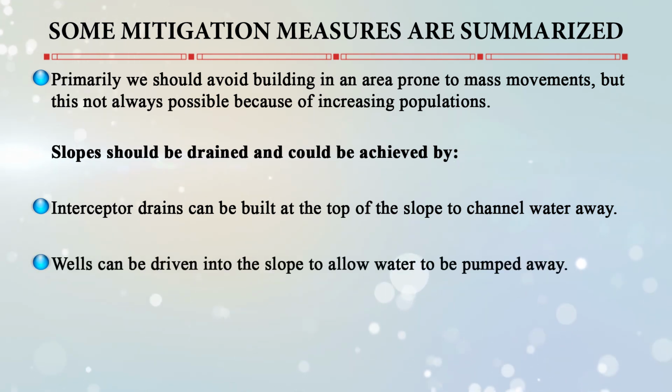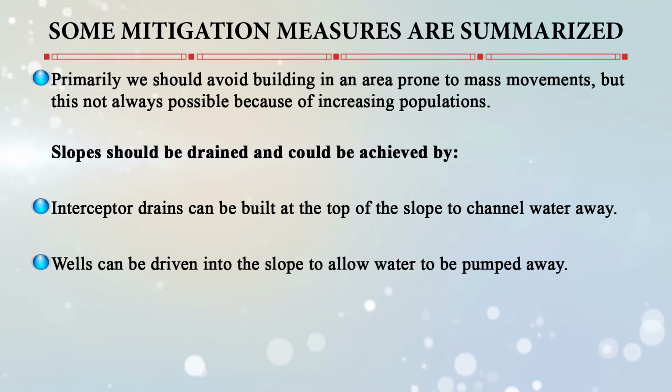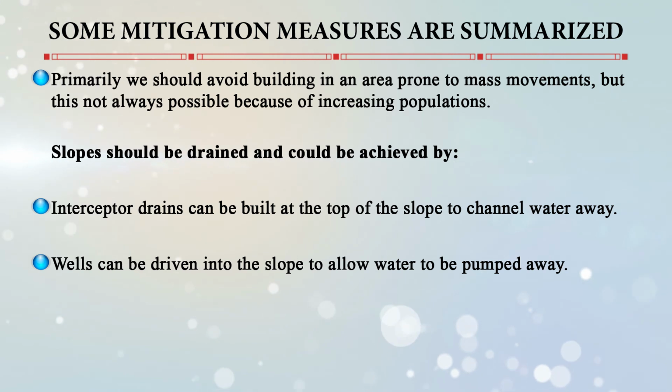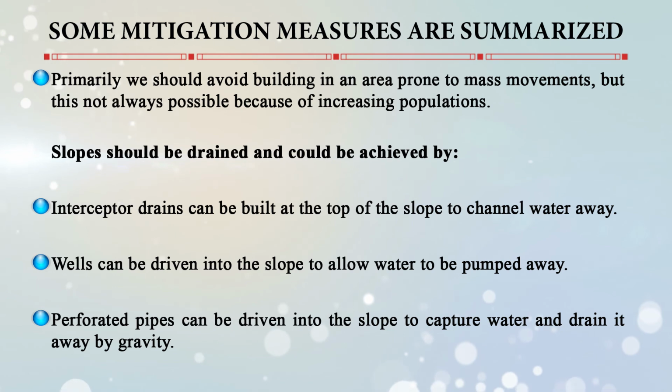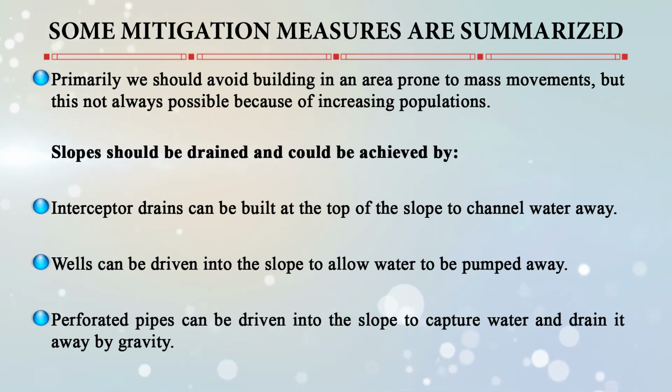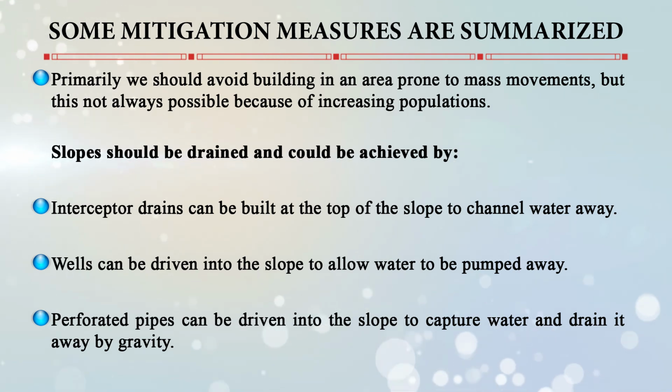Wells can be driven into the slope to allow water to be pumped away. Essentially, we are removing the water from the area. Then perforated pipes can be driven into the slope to capture water and drain it away by gravity. Again, we can see water is removed. Some mitigation measures are summarized.